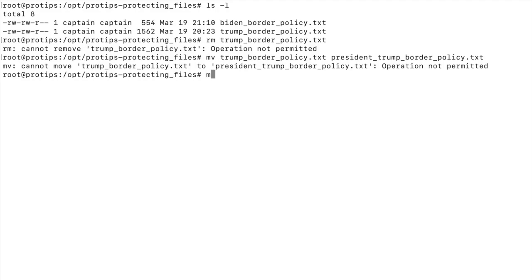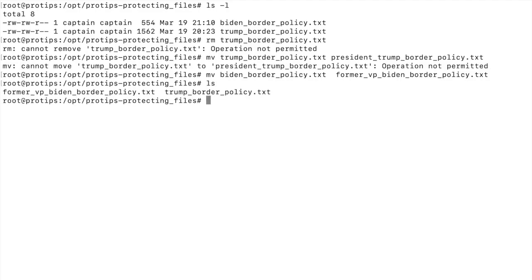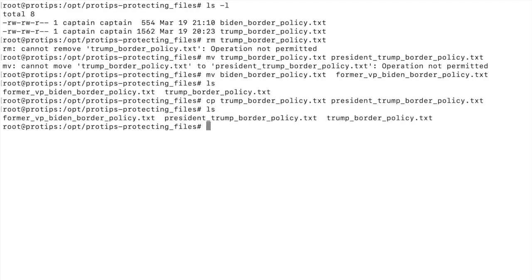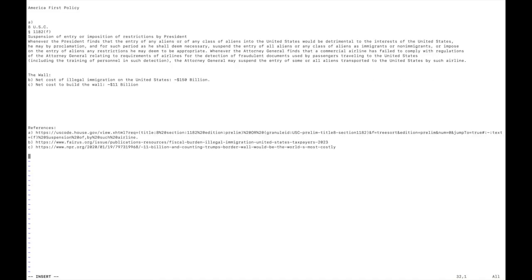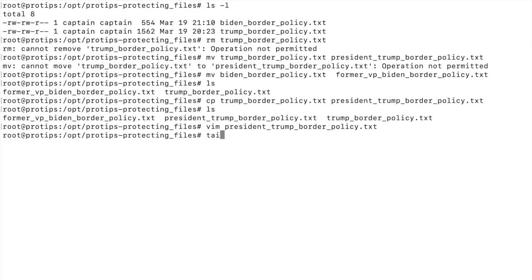Let's say I wanted to rename the Biden file. Right, so we call it former VP Biden. We're able to do that. One more thing to note, which is interesting. Let's say I try to copy the file over. I am able to copy it. And if I try to remove or edit this file, I will be able to. Go to the bottom, saving. Oh, we're able to save it. So we'll look at it real quick. There it is. We added that string of characters there.